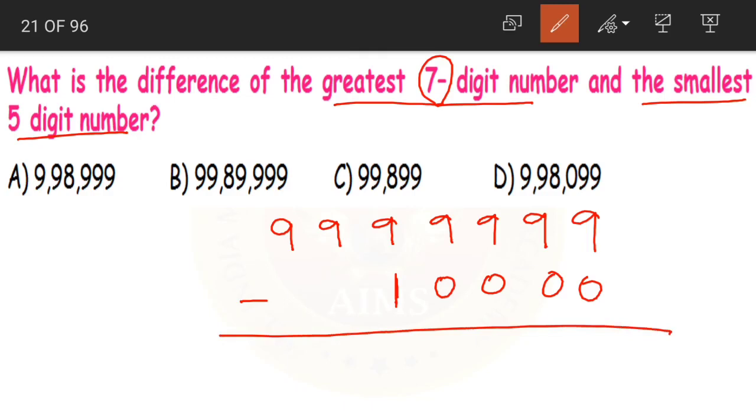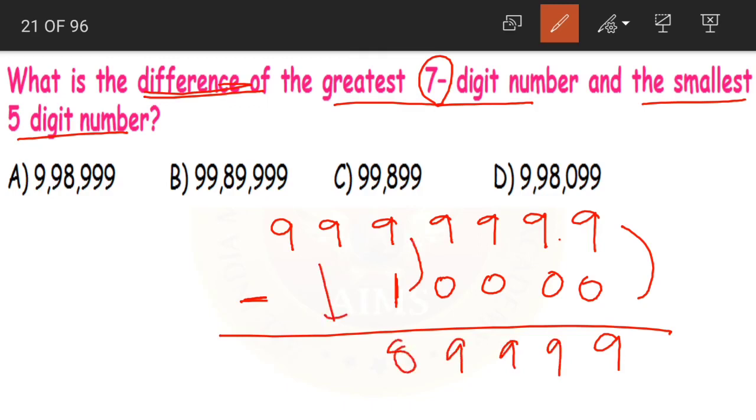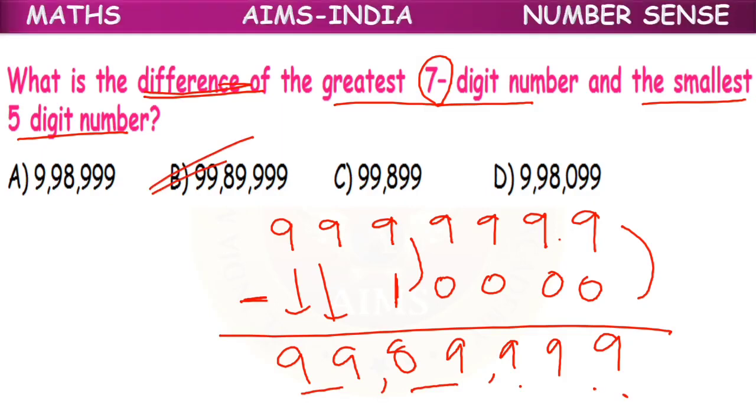So that gives our smallest 5-digit number. Now we should find out the difference. Difference means subtraction. Yes. So now we have to subtract. 9 minus 0. What is 9 minus 0? 9. Again 9 minus 0, 9. 9 minus 0, 9. Now we have 9 minus 1, 8. And then the same two numbers brought down. What is our answer? 99 lakhs 89,999. That is option B is our correct answer.